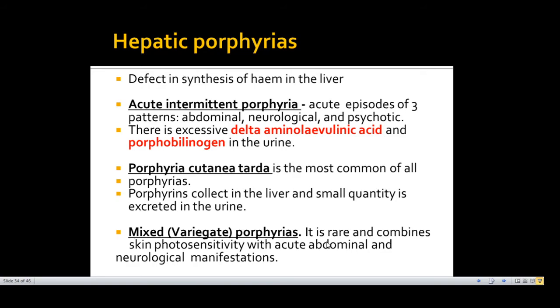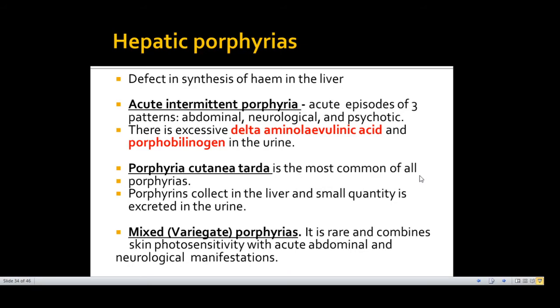There may be acute intermittent porphyria, in which there are acute episodes of abdominal, neurological and psychotic manifestations, and there is excessive delta aminolevulinic acid and porphobilinogen. So when you go through the steps involved in heme synthesis, you will come across these terms: delta aminolevulinic acid, porphobilinogen. So these all get accumulated in cases of porphyrias, and they give color to the skin or to the urine. These are all hemoprotein derived pigments.